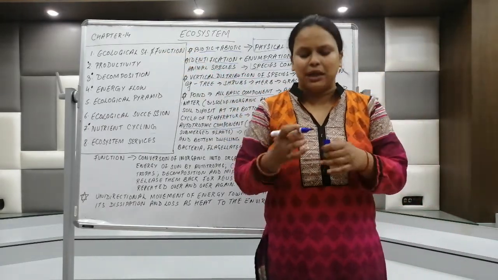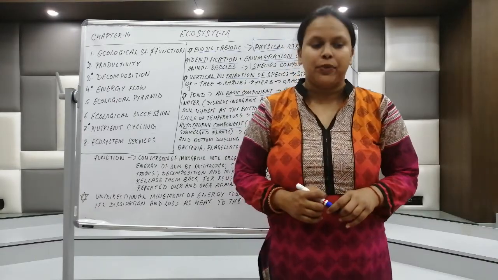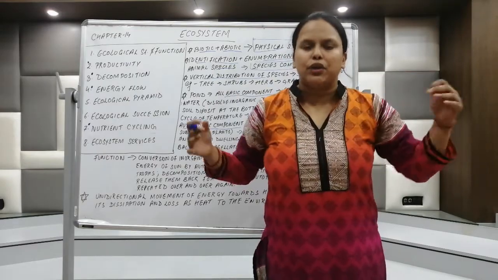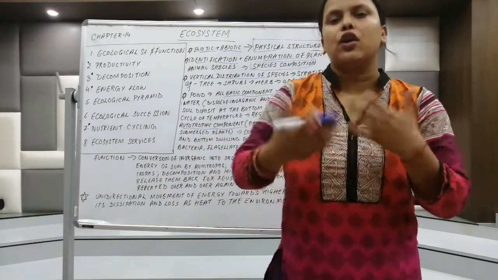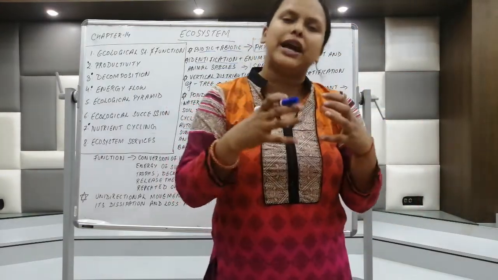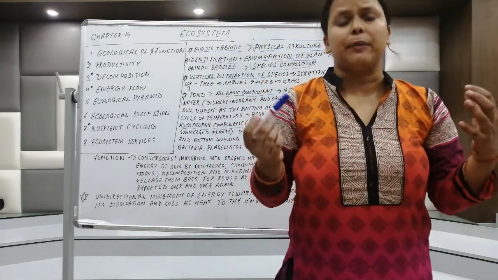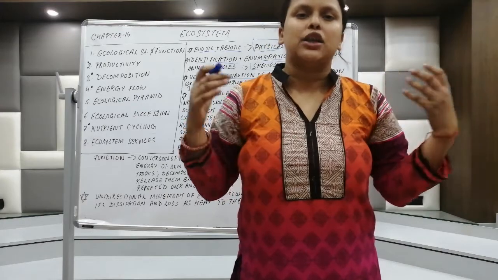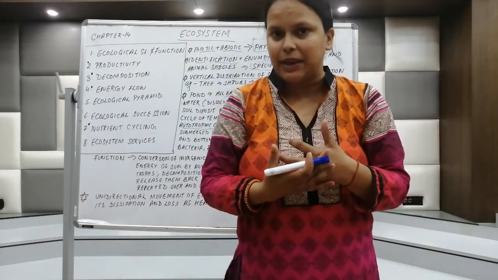So, what is meant by ecological structure and function? There are different kinds of ecosystem. If you take the whole biosphere, ecologists suggest that the whole biosphere is also a global ecosystem. But don't you think it would be very difficult to study the whole global biodiversity at a time?